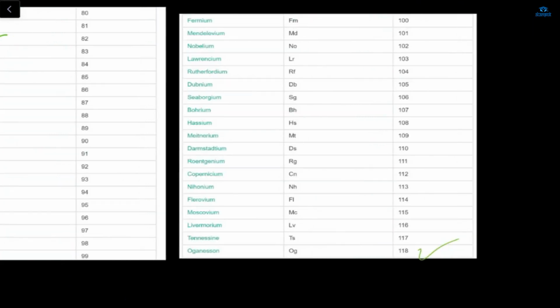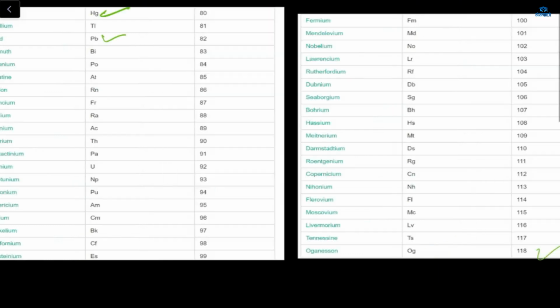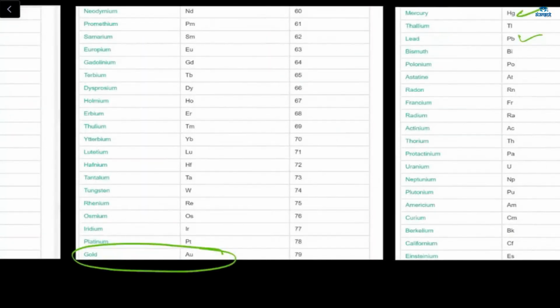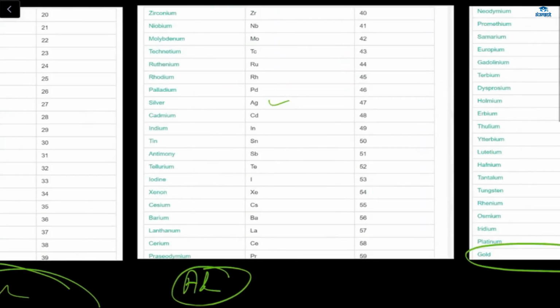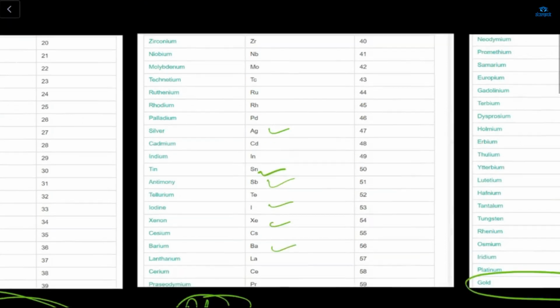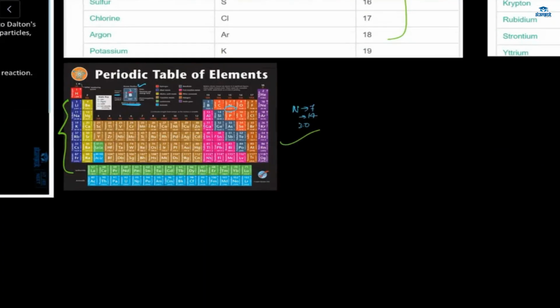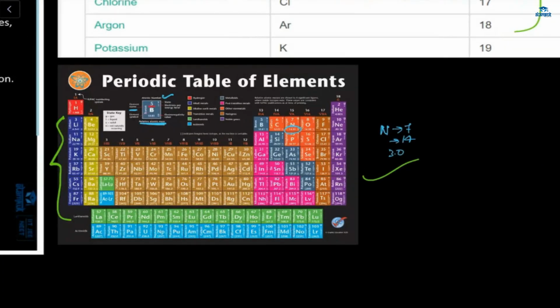And here in this one, fermium, no. The thing is, just take a glance. But some elements are very necessary. The symbols are very important. Tin is Sn. Tin is necessary. Antimony, iodine, xenon, barium. What about palladium, Pd? Okay, so go through this, and this periodic table of elements also.